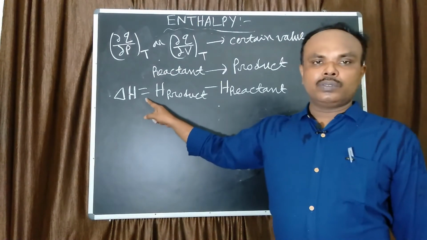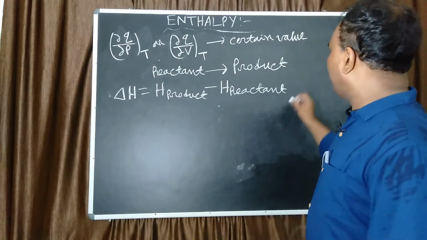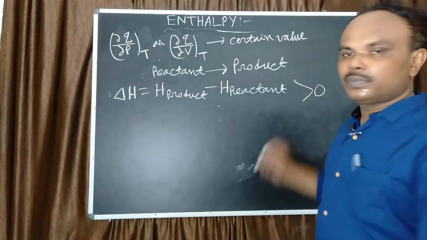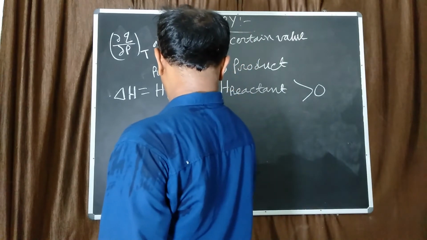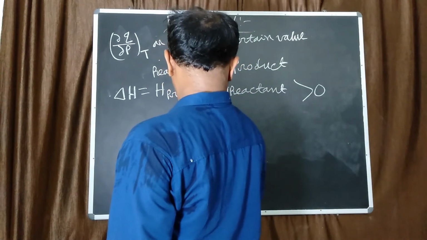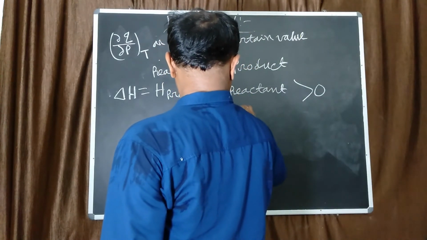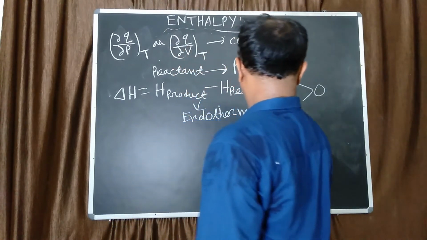The del H value may be positive or negative. If del H is greater than 0, the reaction is called an endothermic reaction.